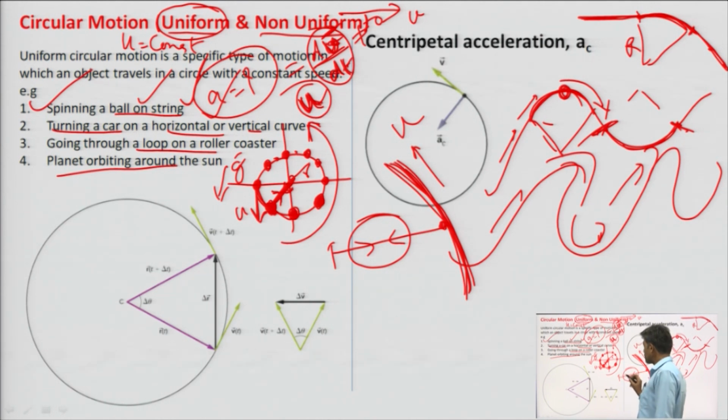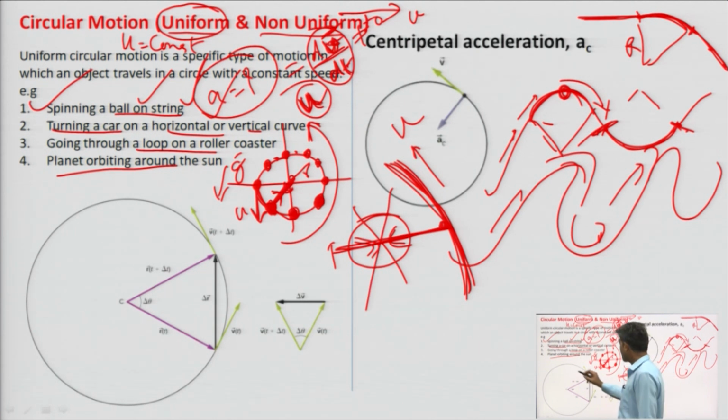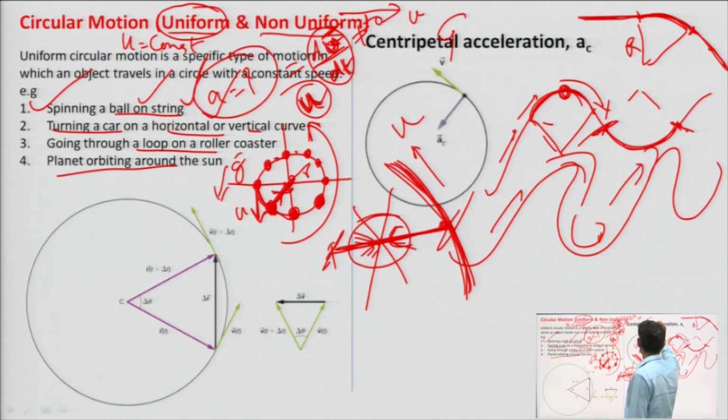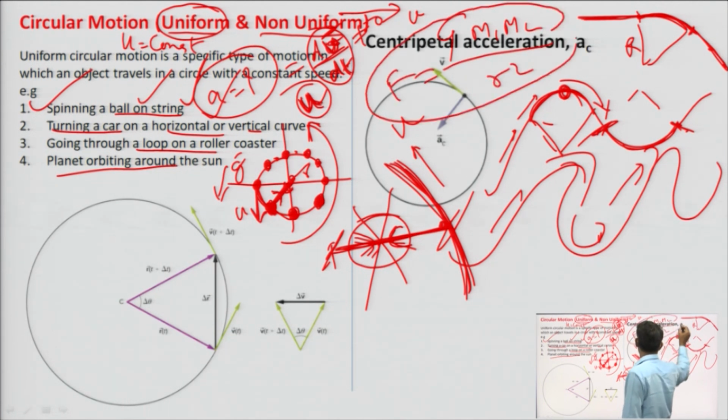In spinning a ball, that force comes through the string. If there is no string, as in the case of a planet orbiting around the sun, what will be the driving force for circular motion? The driving force will be the force of attraction, G m1 m2 by r squared, Newton's force of attraction between two bodies of masses m1 and m2.